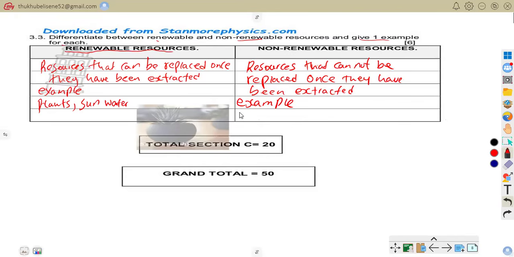For example, we can talk of minerals, coal, and soil. So these are non-renewable resources. They cannot be replaced once used. Coal cannot be replaced within a short time. So that is what we're talking about.